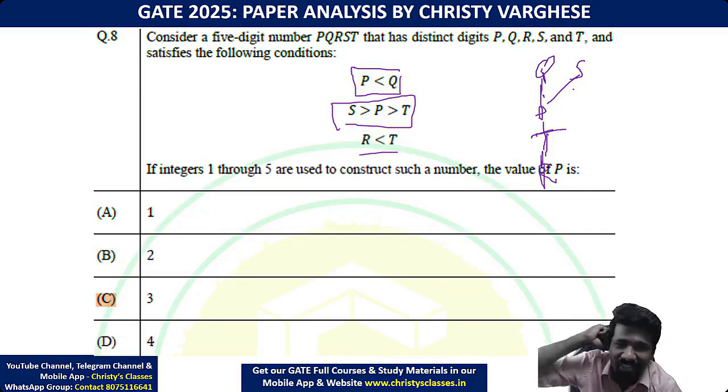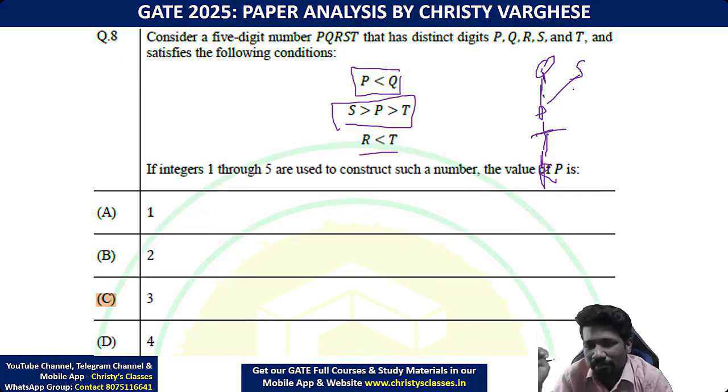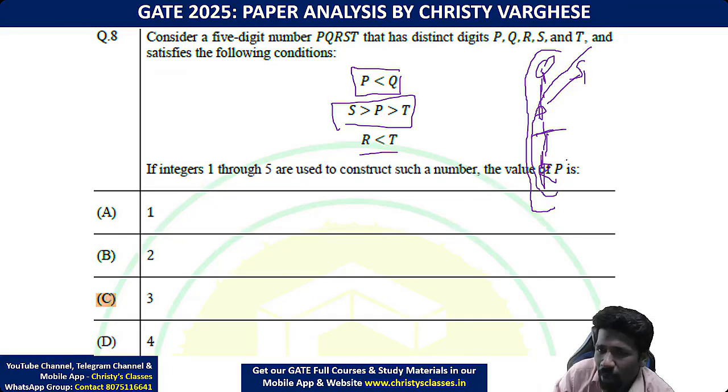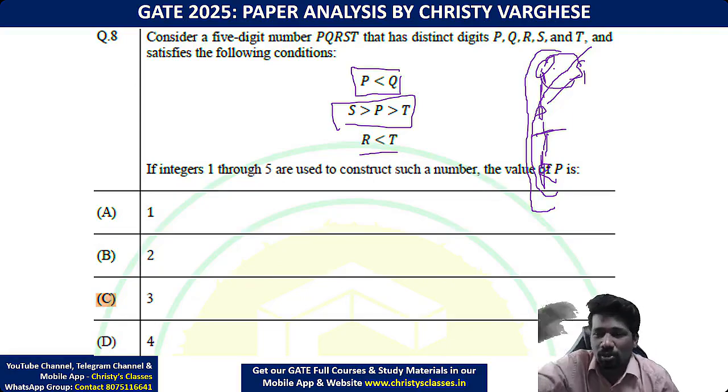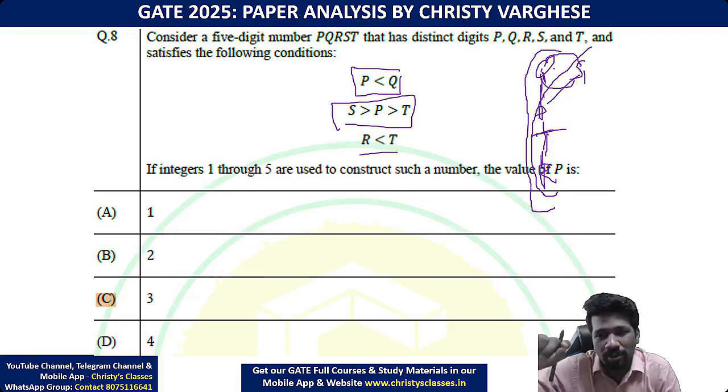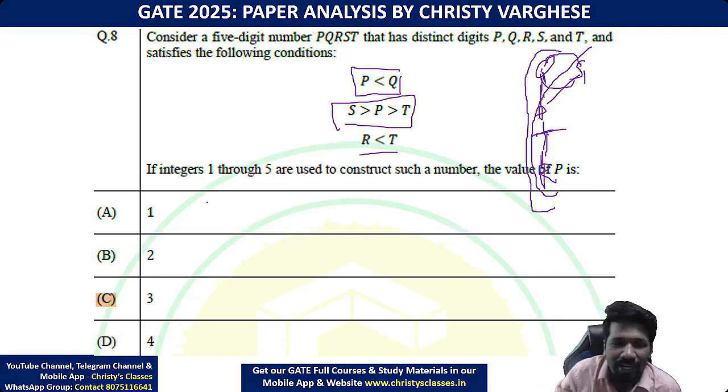I always tell you, in these kinds of questions you have to be like Loki in the Marvel Cinematic Universe. You have to go around all the parallel universes in the world. In one parallel universe Q above P above T above R, in another S above P above T above R. In these realities, in some Q above S is possible, S above Q is possible. S and Q are distinct, so they cannot be equal. So parallel realities, many possibilities are there. Don't just fix that Q should always be above S, or S should be above Q. That is not true.